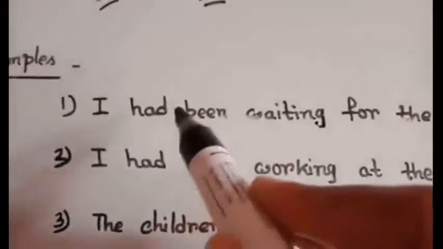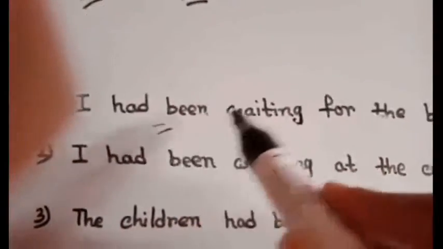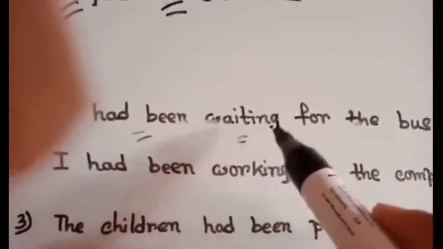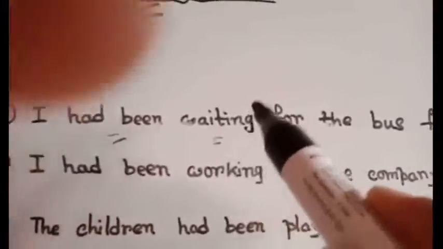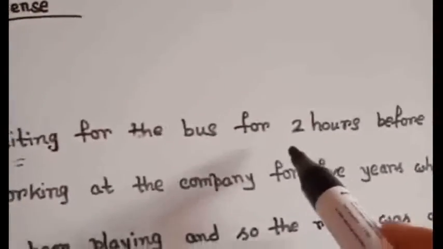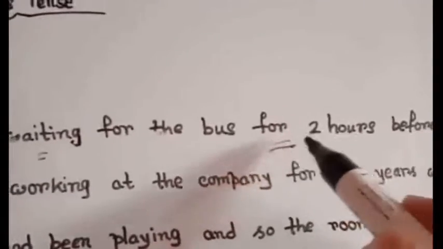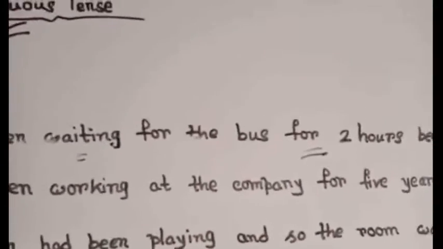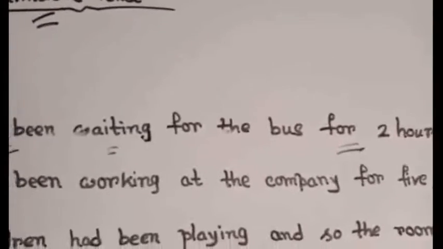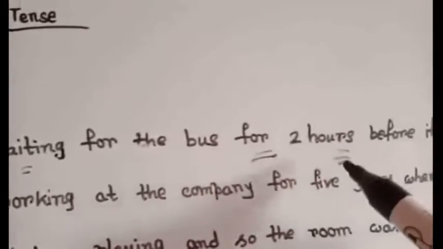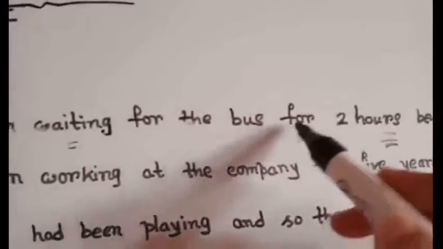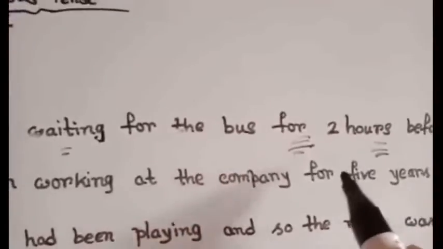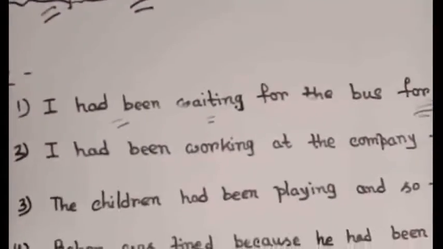See, here as helping verb I used had been and then wait plus ing, that is the continuous form, main verb with ing. And here I used for 2 hours, because for perfect tense to express period of time we use for, and to express point of time we use since. Okay, so here 2 hours indicates that it's a period of time, so here I have used for. Clear? Now see the next one.